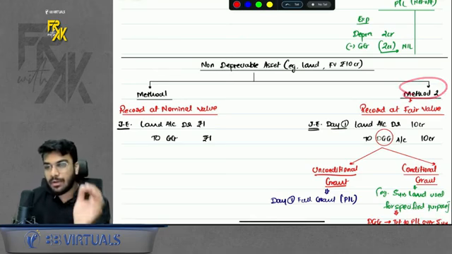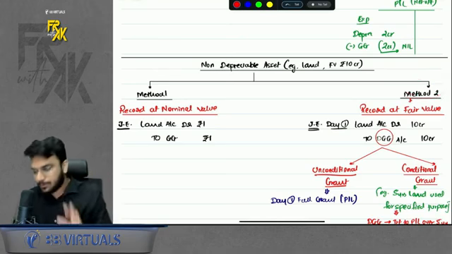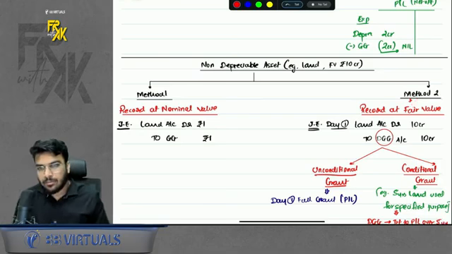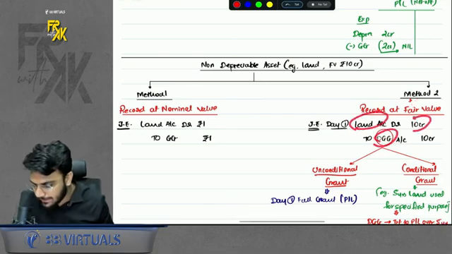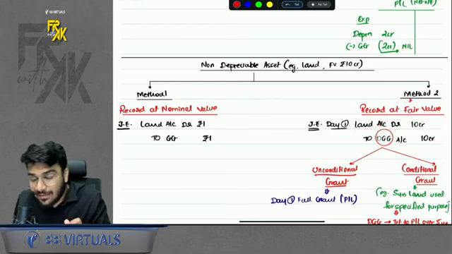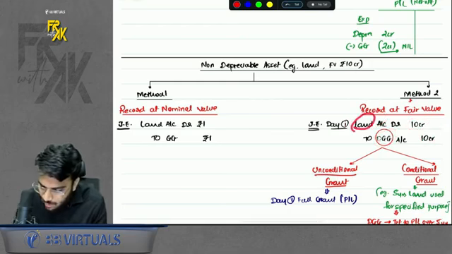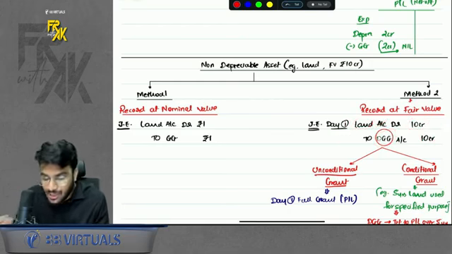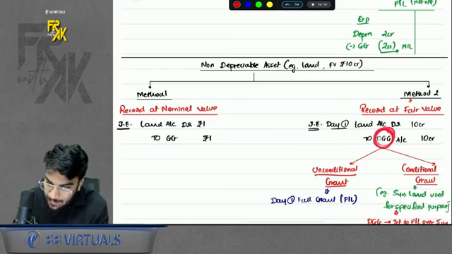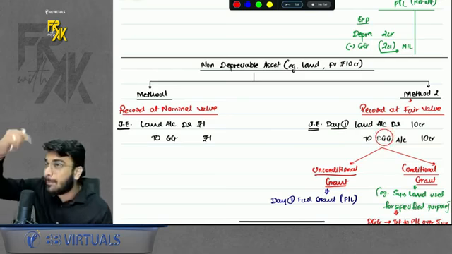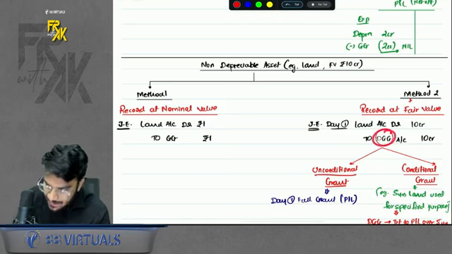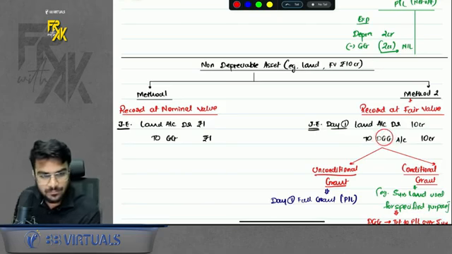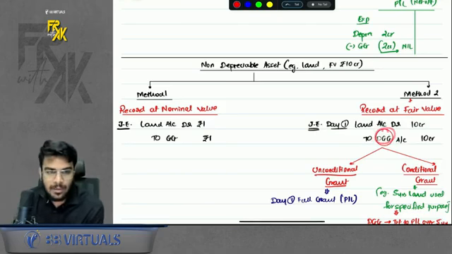Method number 2, you will record at fair value. Now, here when you record fair value, you will record the land to DGG at 10 CR. Unlike a depreciable asset, here land is not getting depreciated. So now the question comes, in what ratio will this DGG be transferred to profit and loss? Because in case of a depreciable asset, we were transferring DGG to profit and loss over the life of the asset. What about in case of a non-depreciable asset?